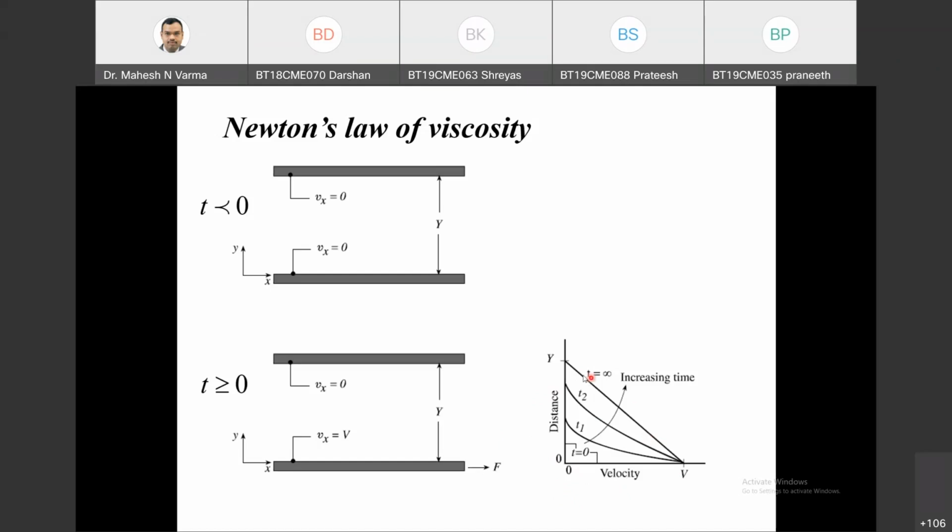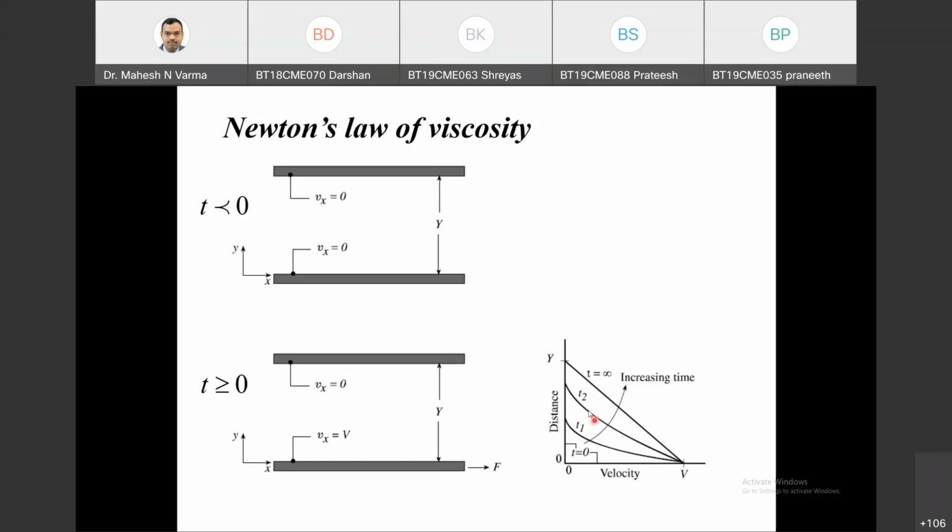For simplicity, we will be discussing only the steady state. As I told yesterday also, everything in your subject is discussed at steady state: steady state in heat transfer, steady state in mass transfer, steady state in momentum transfer, and that too for laminar flow only. We want to make this subject as simple as possible.